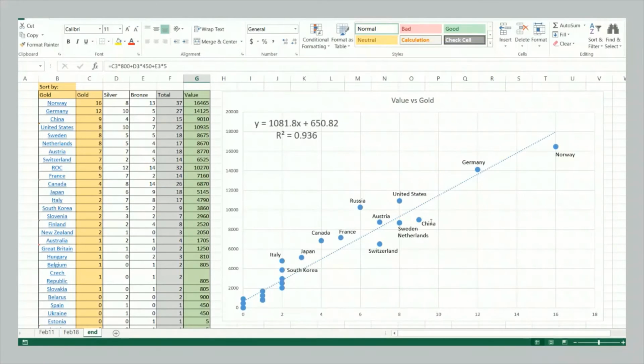They form this group of second runners-up. Again, close to the line of best fit, so as expected in terms of value of medals won per gold medal won. And then we have this little trailing tail. We have France, Canada, Japan, Italy. South Korea actually pops up on our radar. That's a little bit higher in terms of medal value compared to the other countries that have won only 2 gold medals. And again, that confirms certain trends that, okay, Norway is certainly the winner, Germany is certainly the